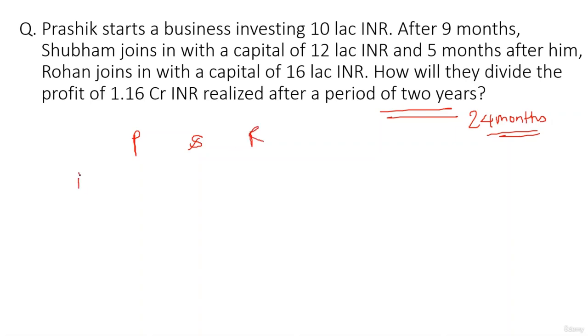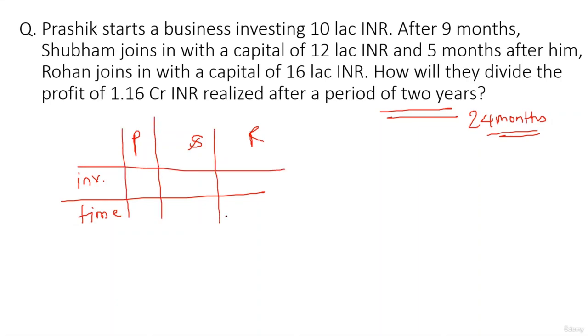Prashik, Shubham, and Rohan. They are having certain investment. They are staying invested for some time. So Prashik starts the business by investing how much? 10 lakh. Now 9 months after him, Shubham joins with an investment of 12 lakh. And after 5 months, Rohan joins in with an investment of 16 lakh. Now the point to observe is that all three are staying invested till the end of the second year, but Shubham started 9 months later, right?